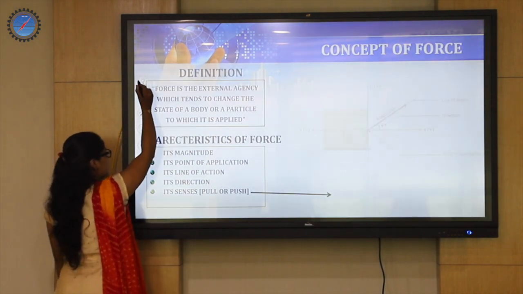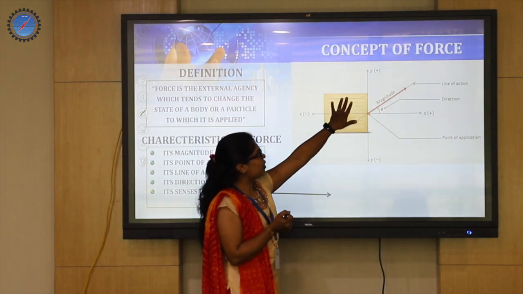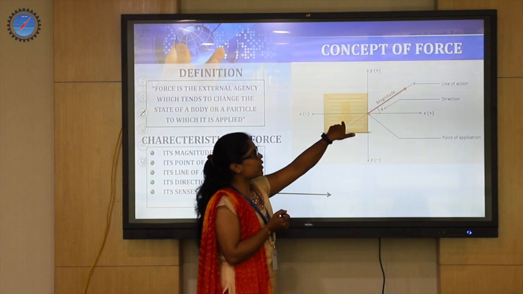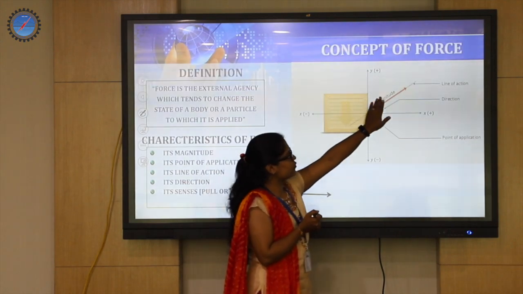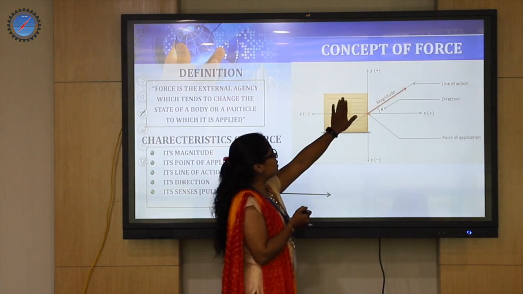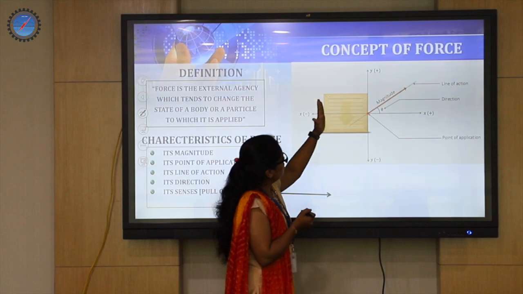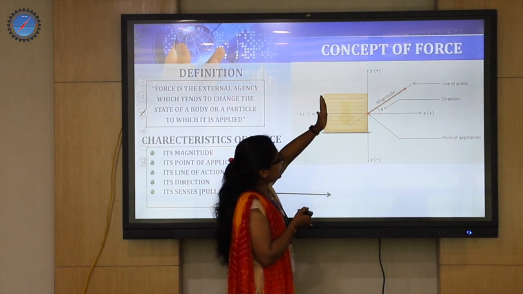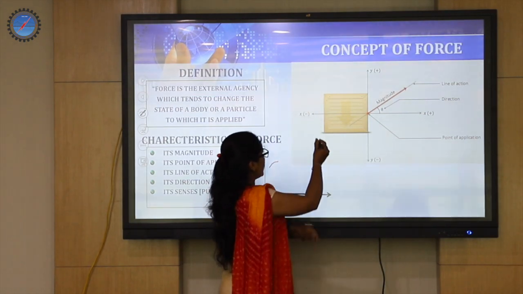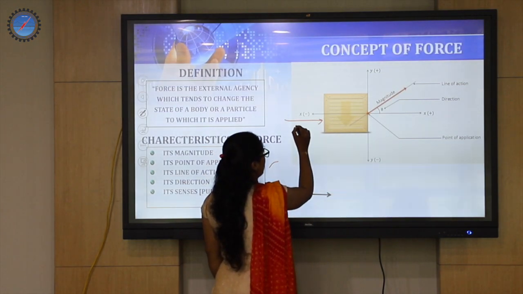And we have an example diagram with respect to that, where you can see there is an object over here, and this box has to be relocated from this location further, either towards right or left. But when we want this object to be shifted, I can apply the load like this. That means I am going to apply a push force if I have a direction of the force in this way.